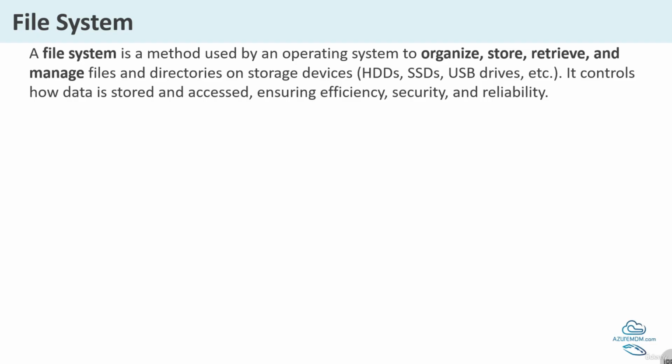Also, the file system handles permissions, who can access a file, and recovery to fix corrupted data. Without a file system, your computer wouldn't know where files are or how to open them.